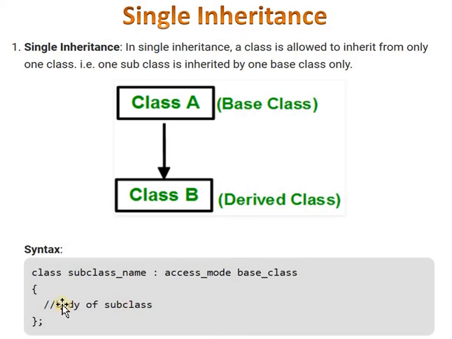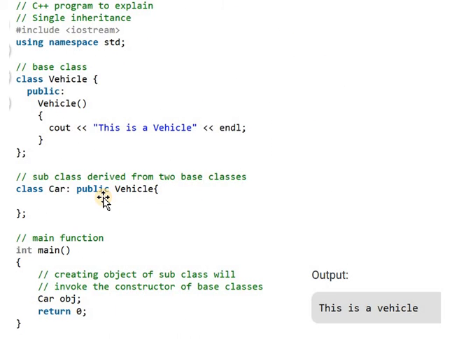That means in a single inheritance, there is one single base class, and from that base class we are deriving a single derived class. Let's see one program for the single inheritance. See this program. This program demonstrates the concept of single inheritance.